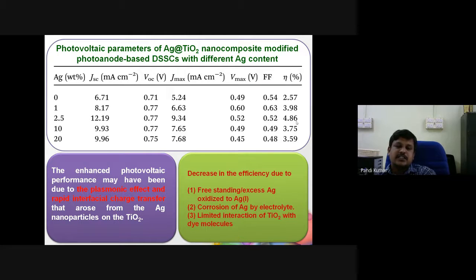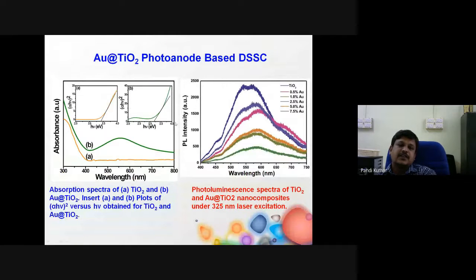While increasing the concentration, the silver may form freestanding nanoparticles, and they will readily undergo photocorrosion. Due to that, beyond 2.5, if we increase the silver, the efficiency decreases. Then we developed another system, gold TiO2. Here also, if you use TiO2, there is no absorption in the visible region. After adding the gold, the absorption in the visible region increases significantly. The PL spectra also clearly confirm that addition of gold nanoparticles suppresses the charge recombination process.